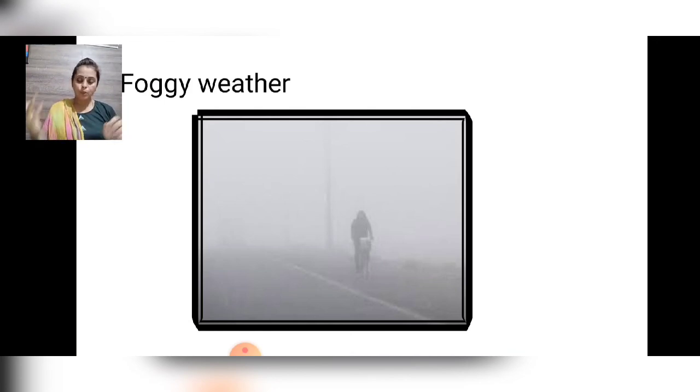Okay, and we have come to the end. The areas where warm and cold currents meet provide the best fishing grounds of the world. Seas around Japan and the eastern coast of North America are such examples. The areas where warm and cold currents meet also experience foggy weather, making it difficult for navigation.